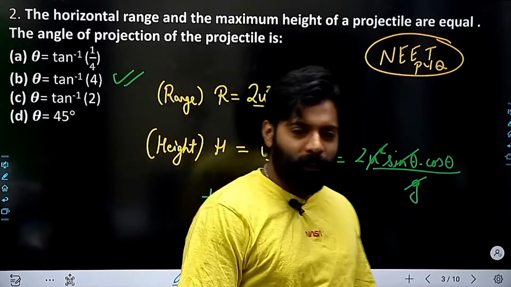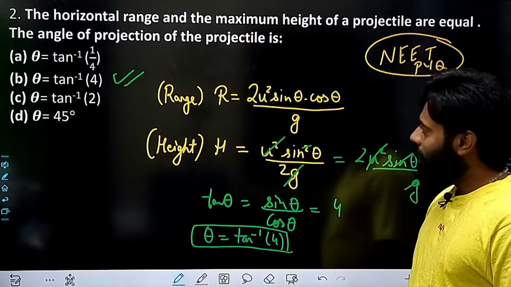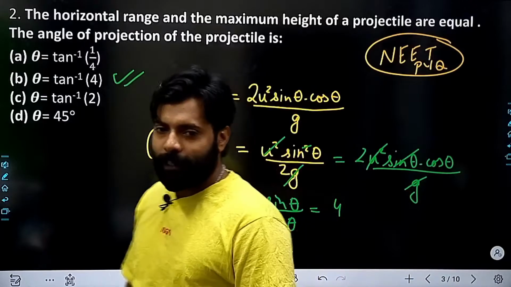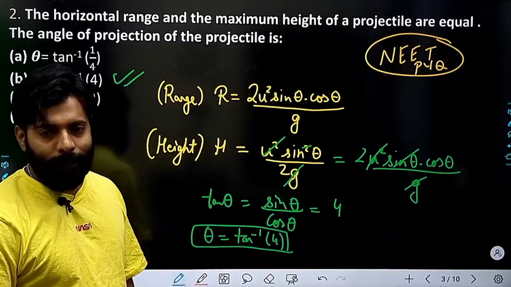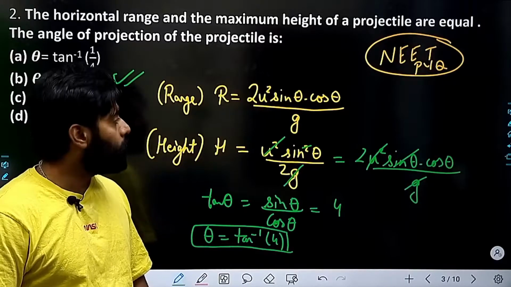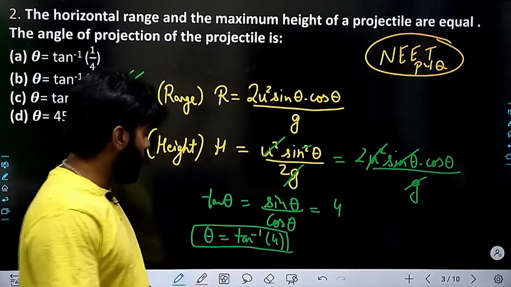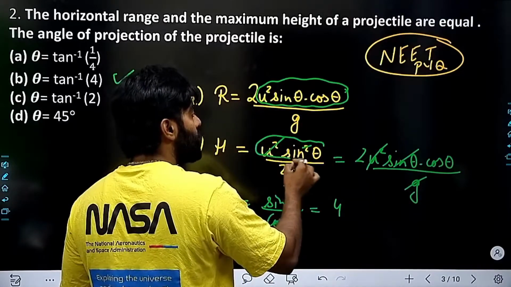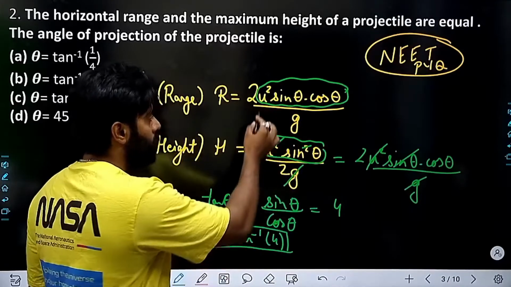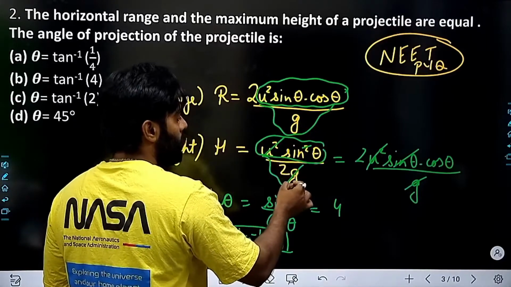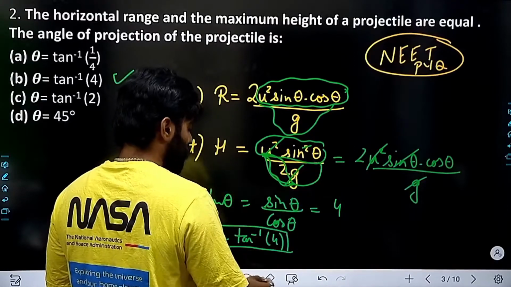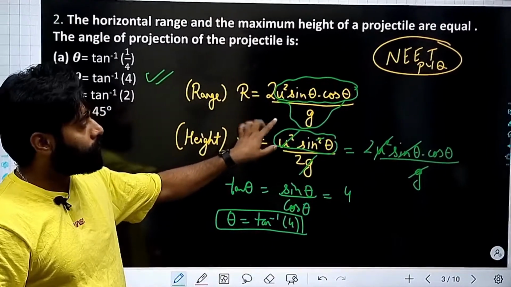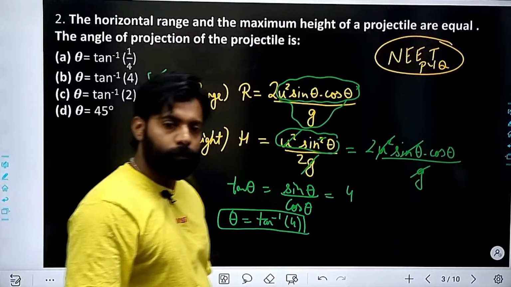Now, how do you find out that the angle is 45 degrees? Can you get the same values if you substitute this angle as 45 degrees? No, I don't think you will get the same values. Why? Because if you substitute 45 degrees, this part will become the same, but this part, this 2 is different. Here it is in the numerator and here it is in the denominator, so it won't be equal.